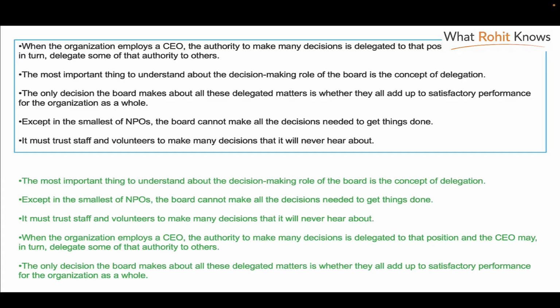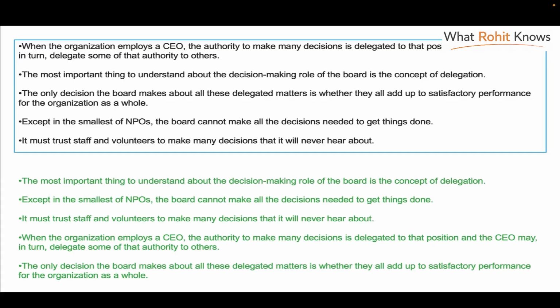The previous sentence mentions the role of the board and the concept of delegation, and this sentence tells that the board cannot make all the decisions. So it sets the stage to further explain how the delegation works.